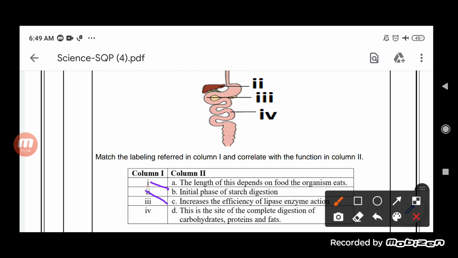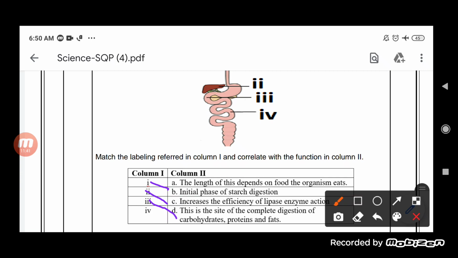Now the third one, you can see here, it is indicating the small intestine. So yes, here the third one is: this is the site of complete digestion of protein, fats and carbohydrate. Yes, the small intestine contains all the enzymes, the intestinal juices and the enzymes.